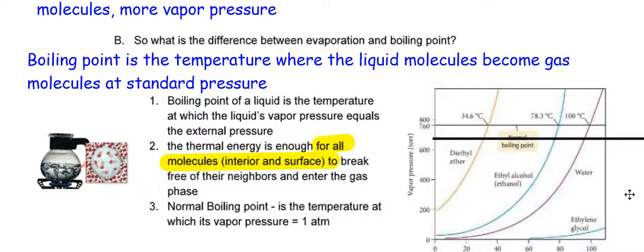Like I said, you add more temperature, more energy, you make more gas molecules, so there are more collisions and pressure goes up. That's why each of these lines goes up with temperature, because you're getting more and more particles in the gas phase.